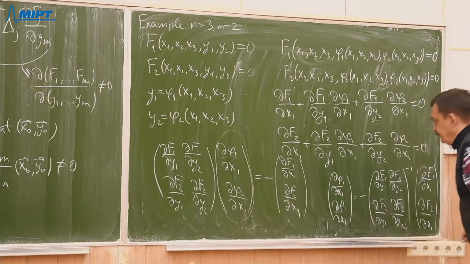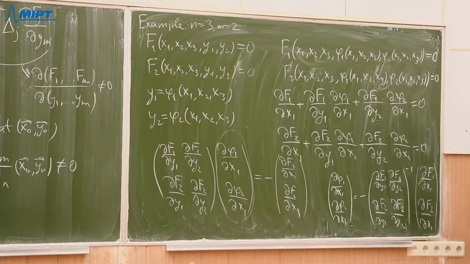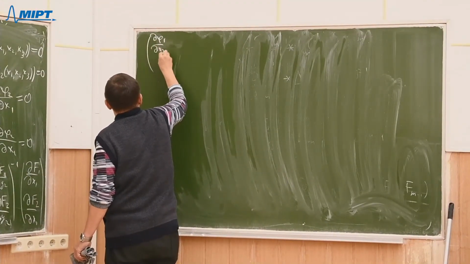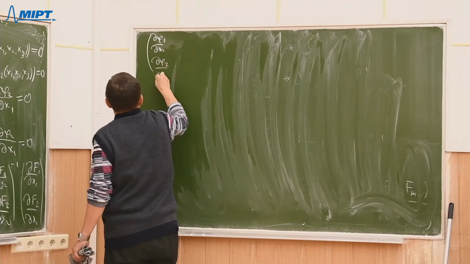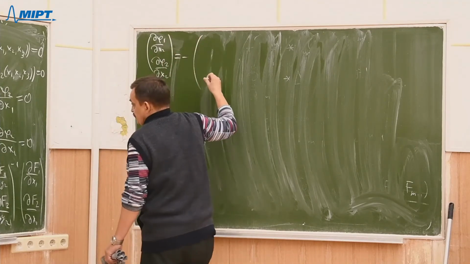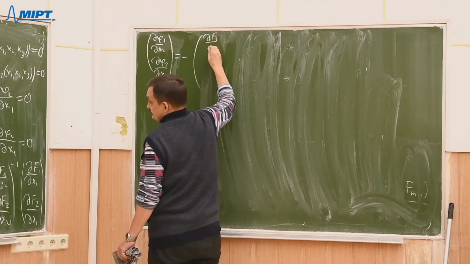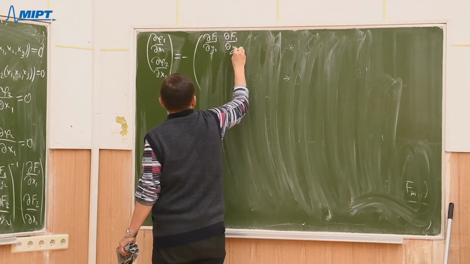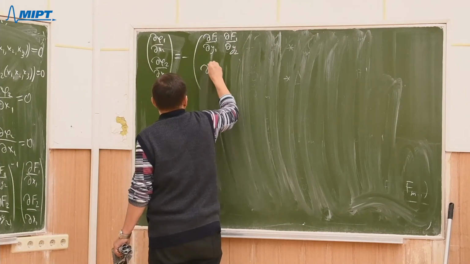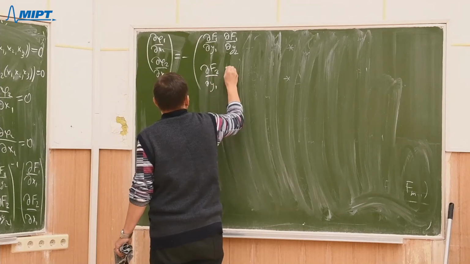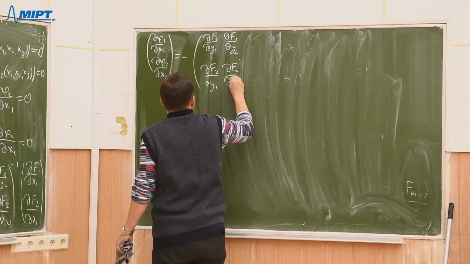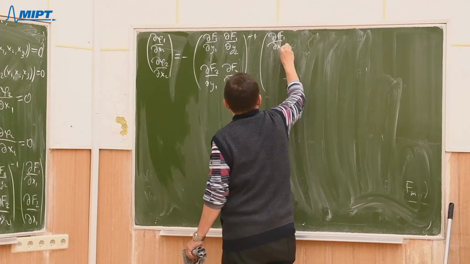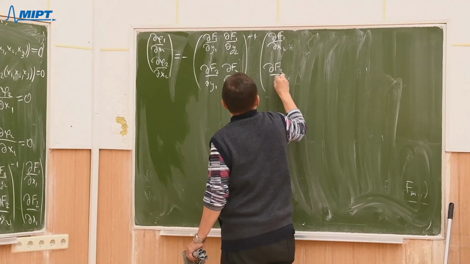And in a similar manner, we can find partial derivatives with respect to x2, that is minus the same matrix to the power minus 1 times the similar vector of partial derivatives with respect to x2.